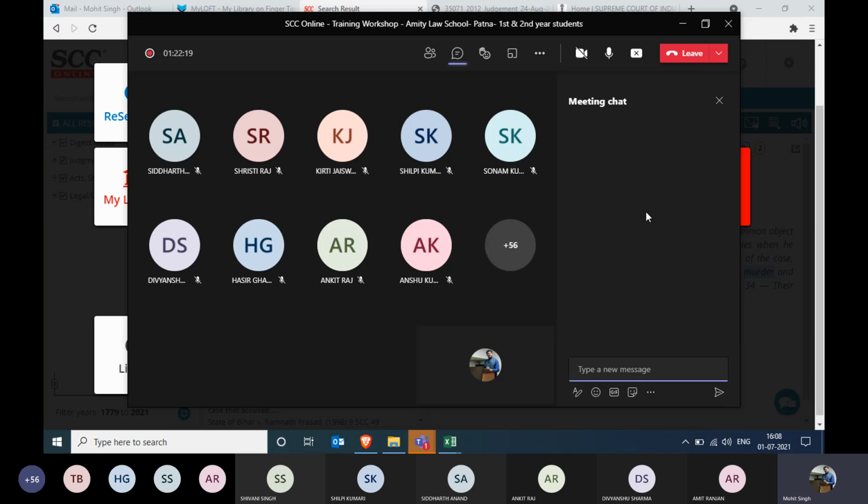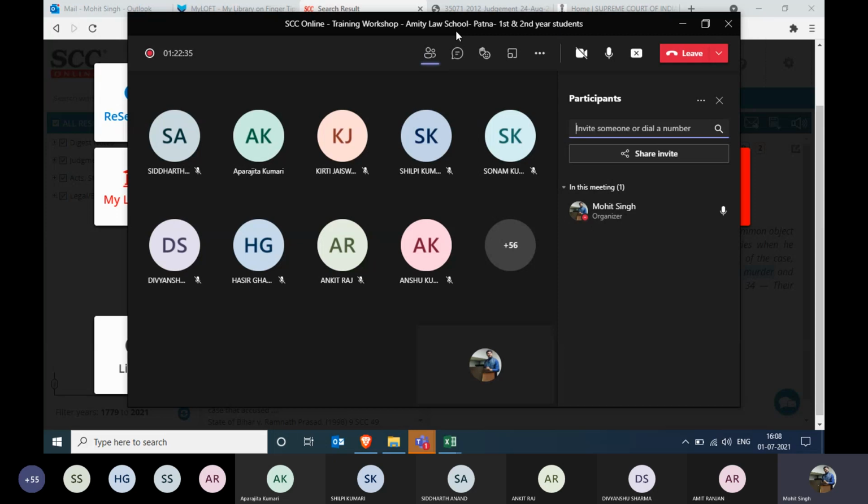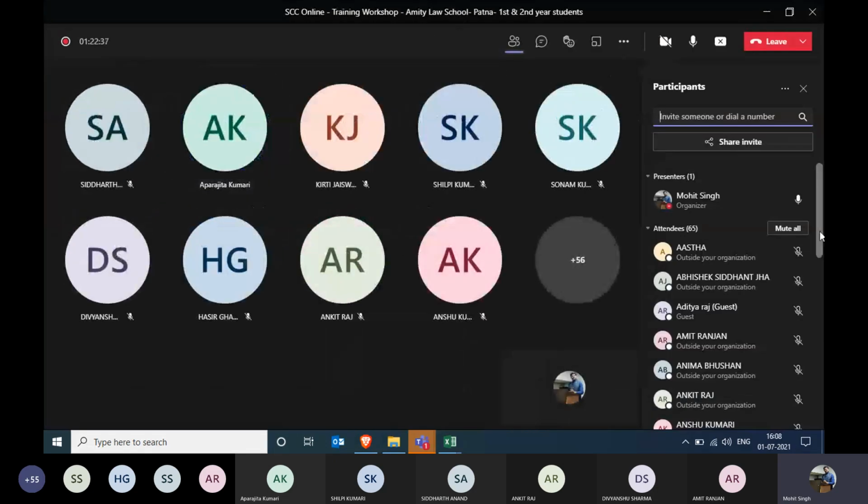Anything guys in the research purpose? Yes, if you have any questions, just put it in the chat box. Since you are all representing Amity University right now, it is very strange that you all are silent. I've been to Amity Law School many times, and the students are very good in terms of question and answering.